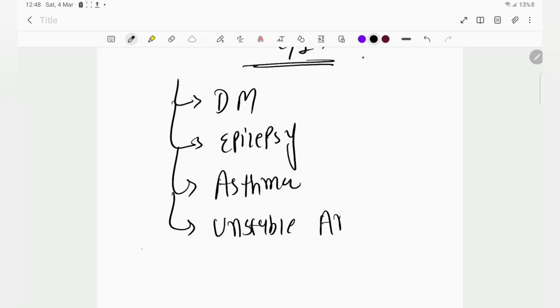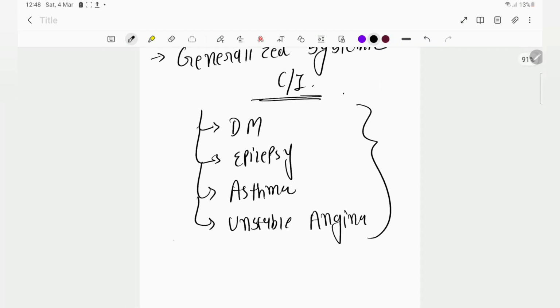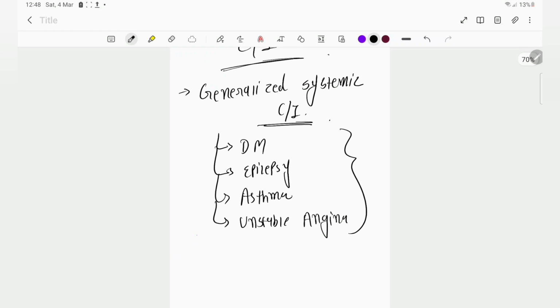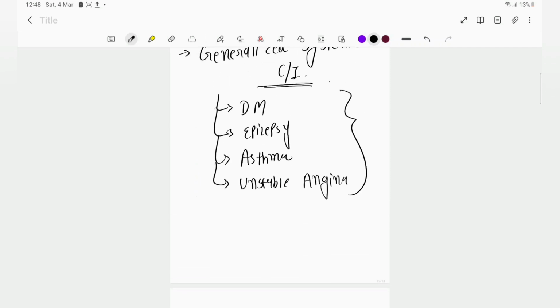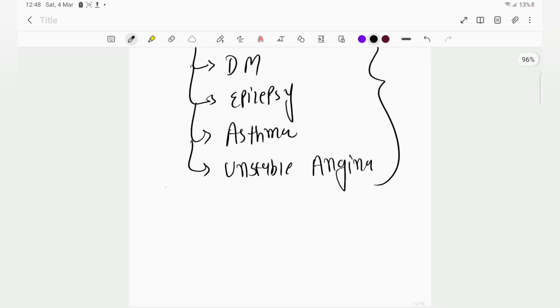These are relative contraindications. It means if the patient requires a short surgery which is very needful for the patient, then it is manageable. Okay, so we can go towards the removal of this tooth.